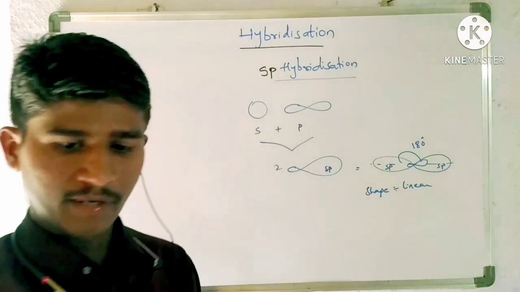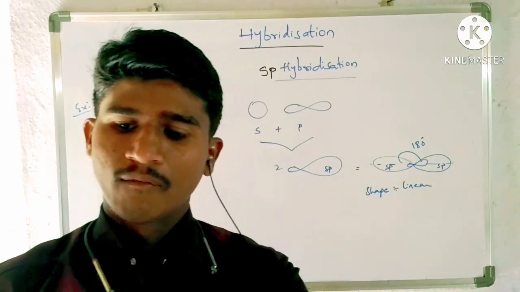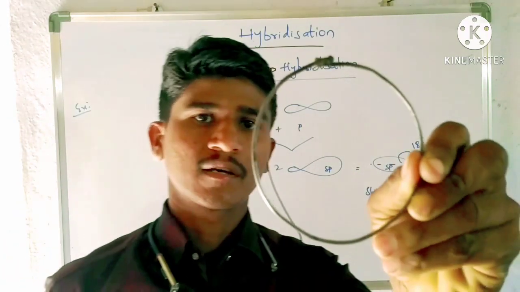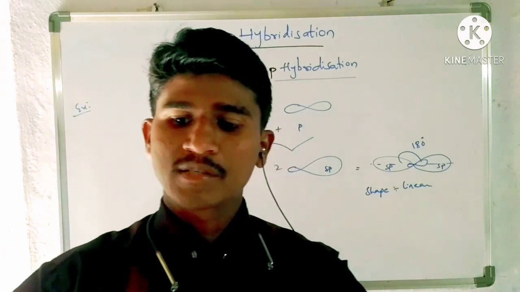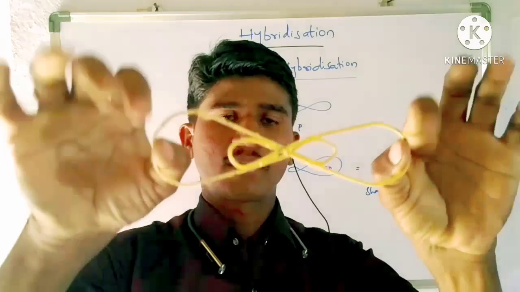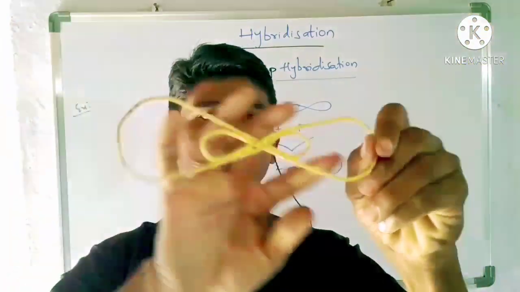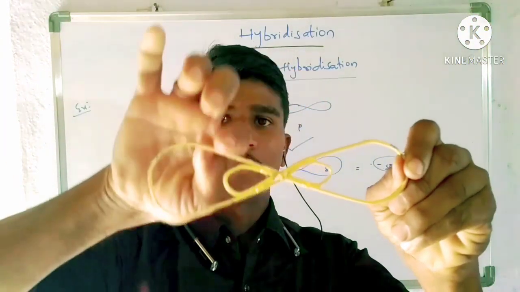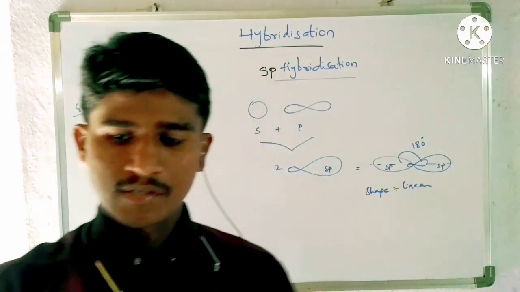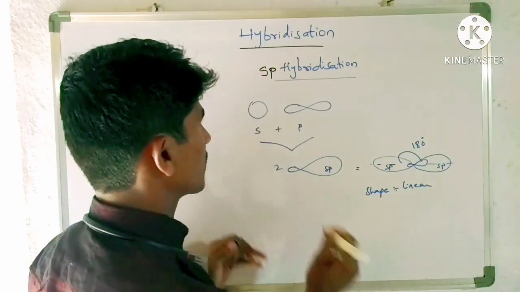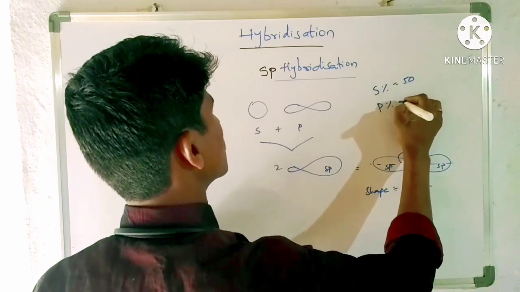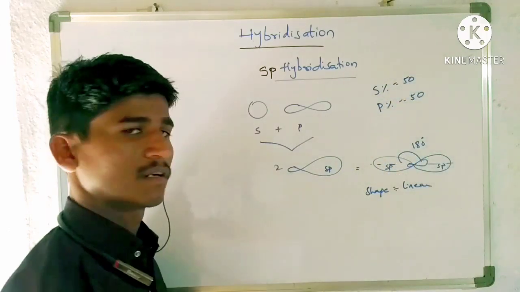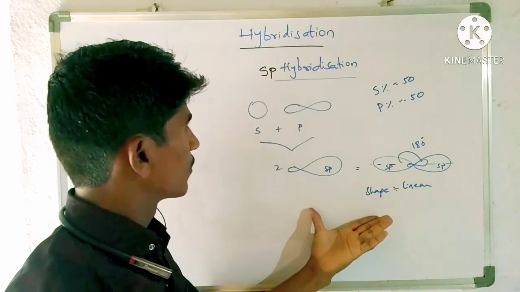So now you can assume here one s orbital is mixed with one p orbital. Only two are mixed. So how many orbitals are formed here? Two hybrid orbitals are formed, like this. The shape is linear and the bond angle is 180 degrees. Now in this, what is the percentage of s? The s percentage is equal to 50 and the p percentage is also 50. So this is about sp.